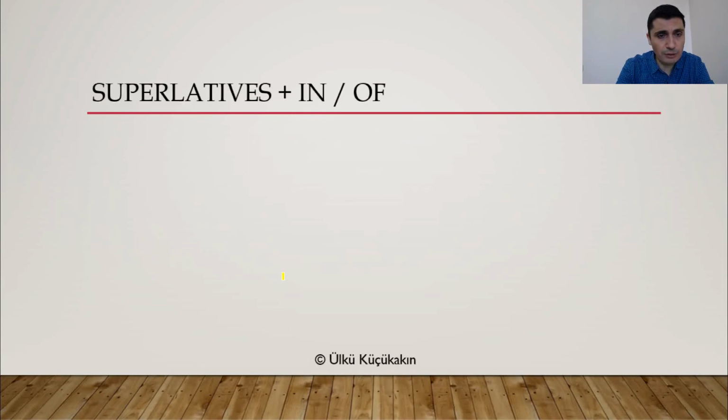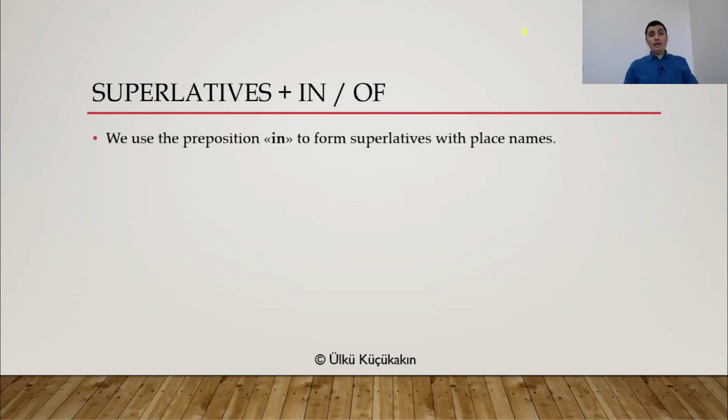So I'm going to continue with superlatives plus in, or of. All right. So we use the preposition in to form superlatives with place names. Now, what does this mean? We use superlative form plus in if you're talking about a place name.